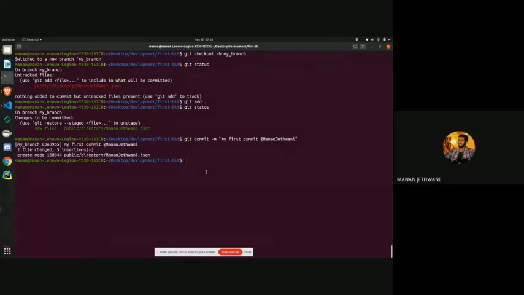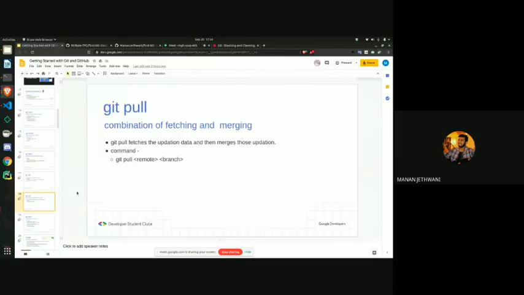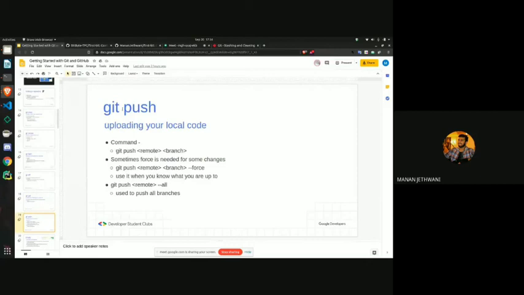So this has been made, and now we will move on to our next command, that is git push. So as we know, git pull was used to download the code and merge it. Git push is used to upload your local code to the repository. You can mention the git push remote and branch.